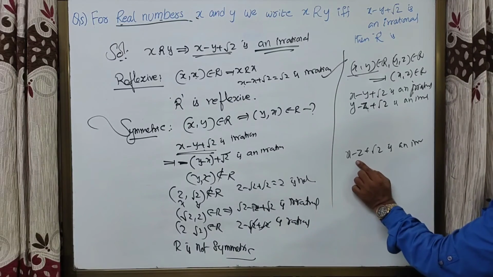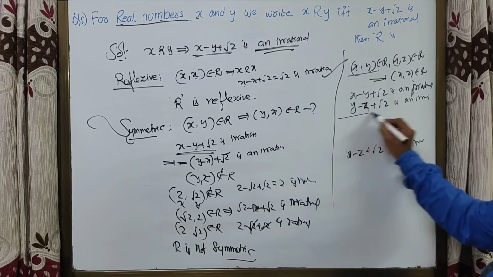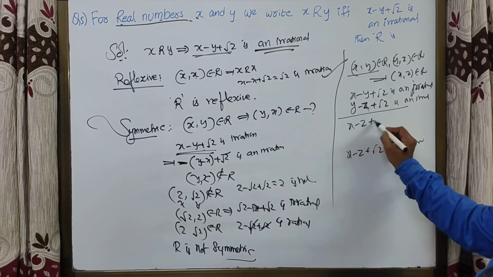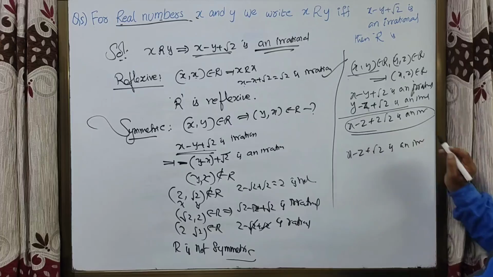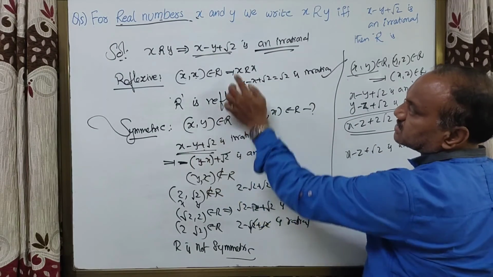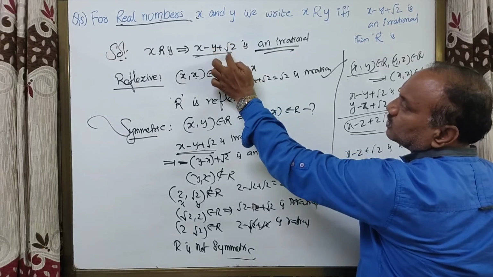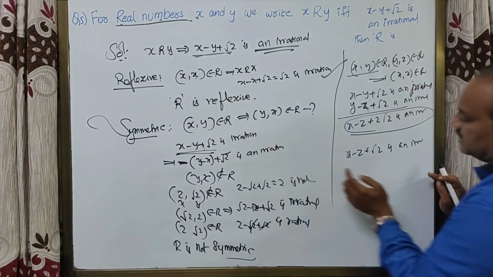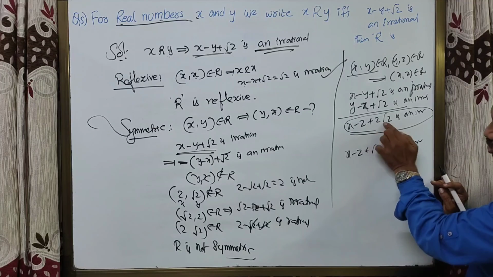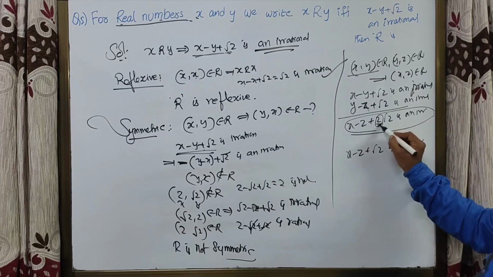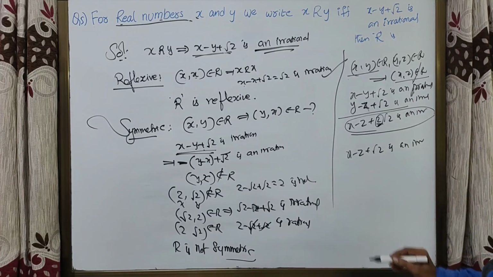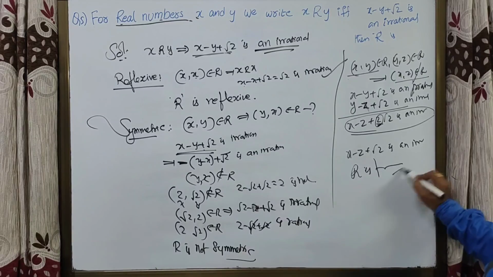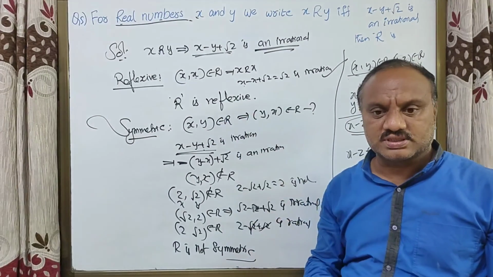Here we have x minus z. If you add these two, x minus z plus 2 root 2 is an irrational. But our standard relation is x minus y plus root 2 only. But here it is x minus z plus 2 root 2. So x comma z does not belong to R. So R is not transitive. R is only reflexive, students.